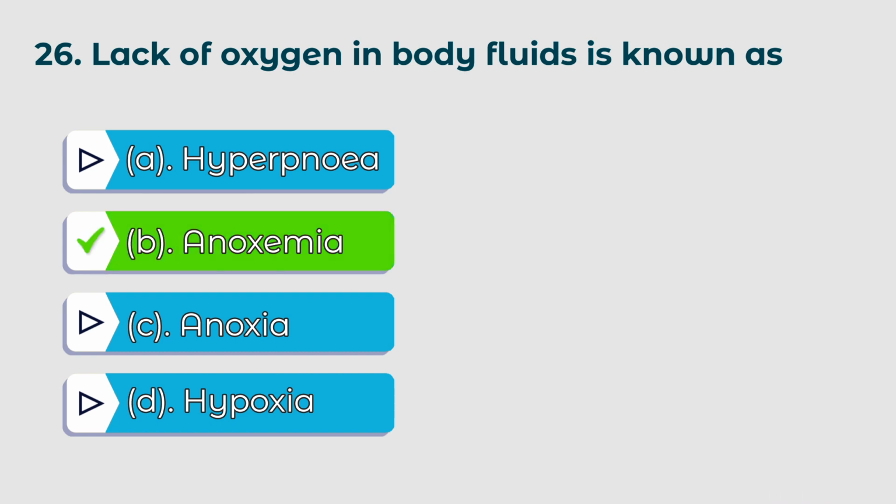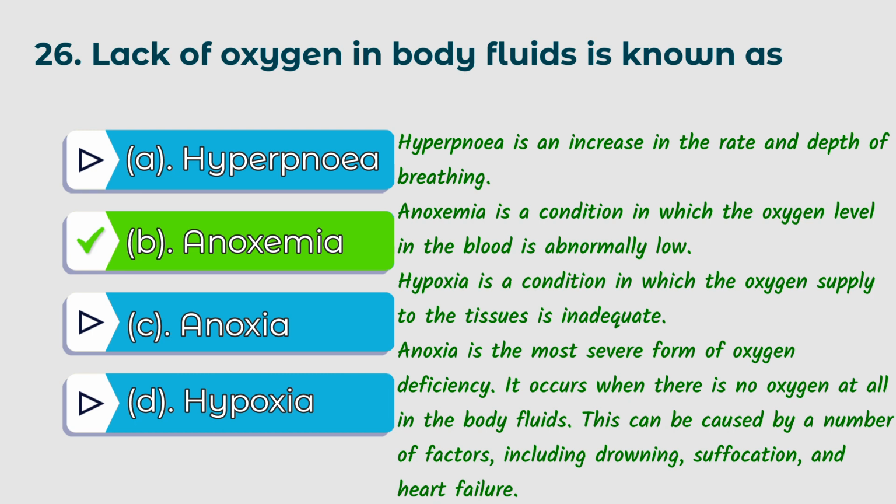The right answer is C. Anoxia. Hypernemia is an increase in the rate and depth of breathing. Anoxemia is a condition in which the oxygen level in the blood is abnormally low. Hypoxia is a condition in which the oxygen supply to the tissues is inadequate. Anoxia is the most severe form of oxygen deficiency. It occurs where there is no oxygen at all in the body fluids.